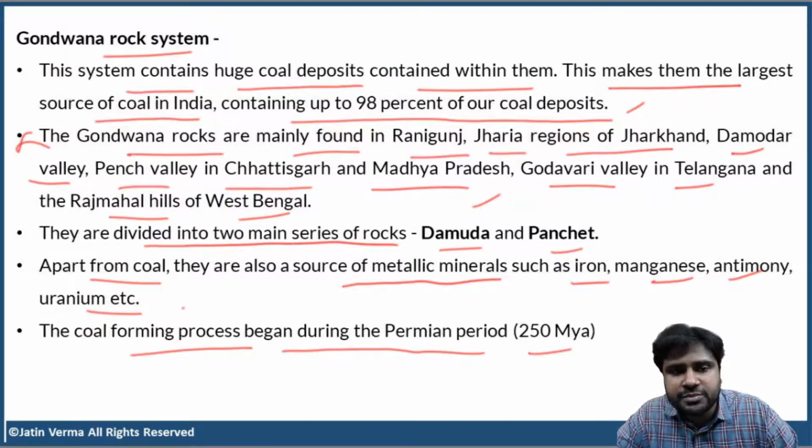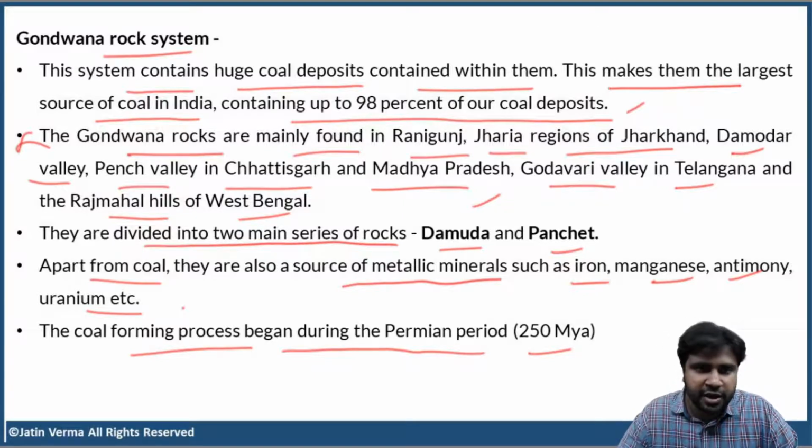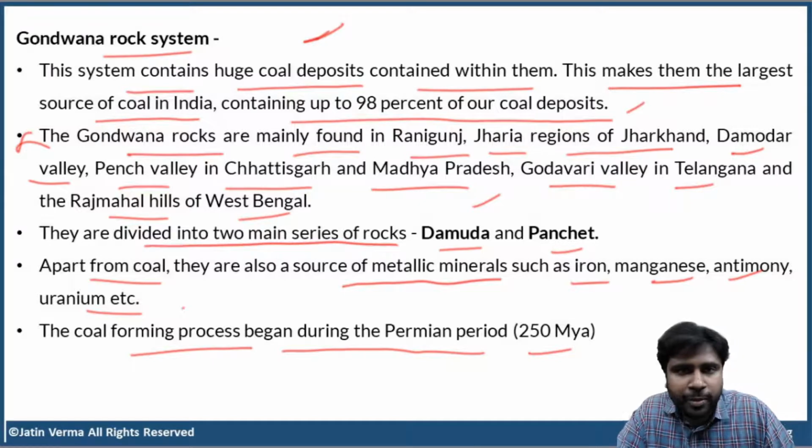All these rock systems are divided or separated on the basis of their age. Okay. So now, if you give me confirmation that you understood this, we can proceed. We can go back to the previous slide, understand those points again, and then continue.